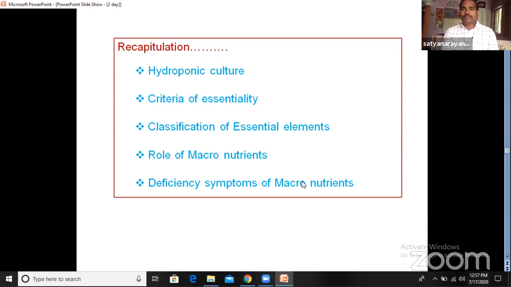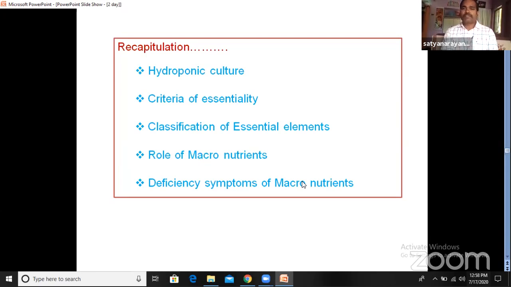We observed the hydroponic culture and technique, and we also learned the definition of hydroponics. What is hydroponics? It is a technique of growing plants in a specified nutrient solution in complete absence of soil. By using this technique, nowadays we are producing commercialized vegetables. This technique is useful to produce many economically important plants also.